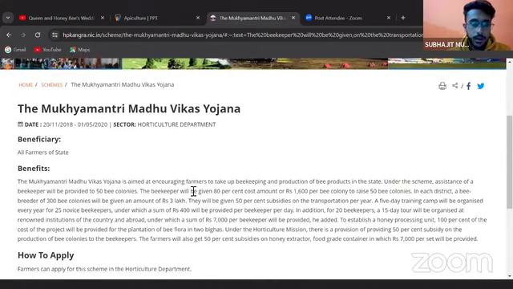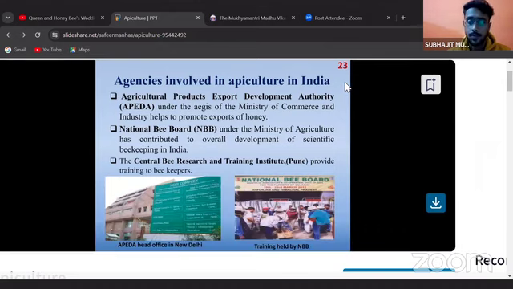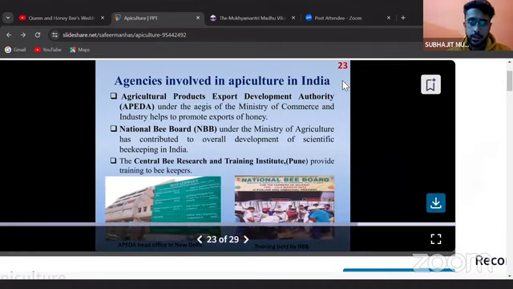This Yojana serves as a subsidy to farmers and covers up to 80% of the cost of the apiary setup, or rupees 1,600 per bee colony, to raise 500 bee colonies. So this is one of the government schemes which helps beekeepers set up apiaries in India, to commercialize beekeeping and continue this traditional system.